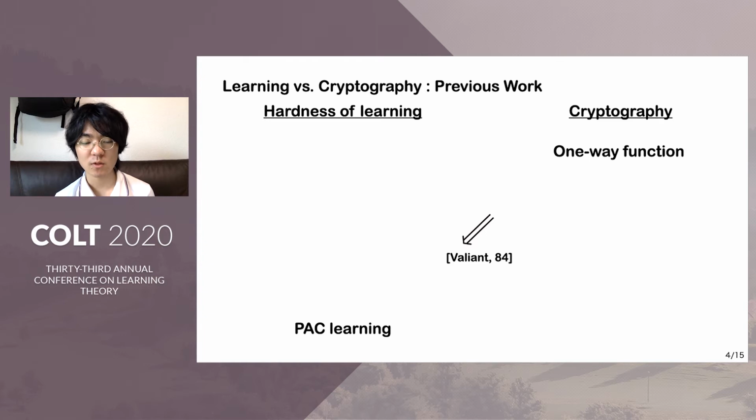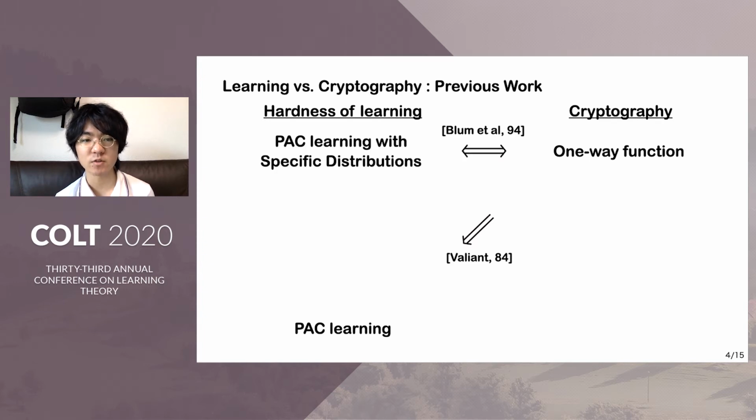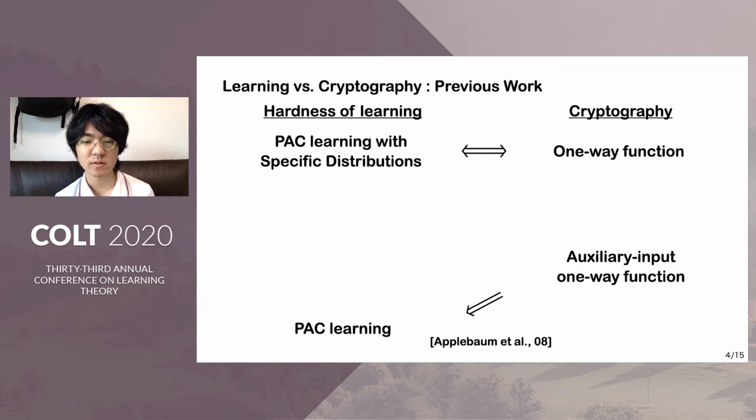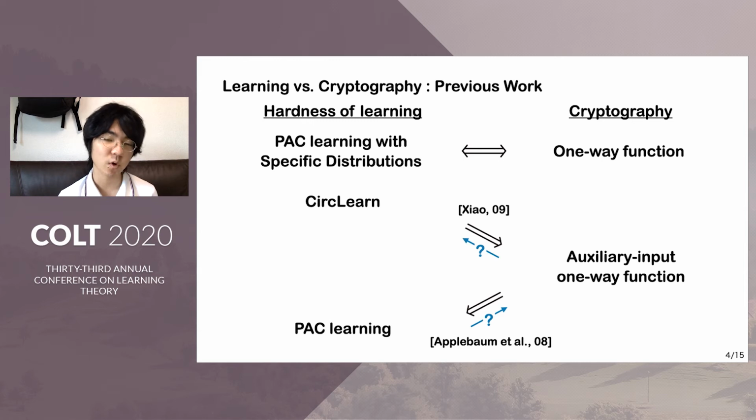The other direction was first considered by Blum et al., and they introduced a specific learning model whose hardness corresponds to the one-way function. Later, Applebaum et al. observed that, in fact, a weaker cryptographic notion, that is, auxiliary input one-way function, is sufficient to show the hardness of PAC learning. But the other direction is currently unknown. Later, Xiao introduced another learning problem called circ-learn, and he showed that the hardness of circ-learn implies auxiliary input one-way function, but the other direction is also unknown.